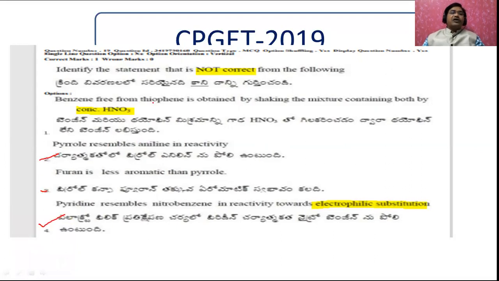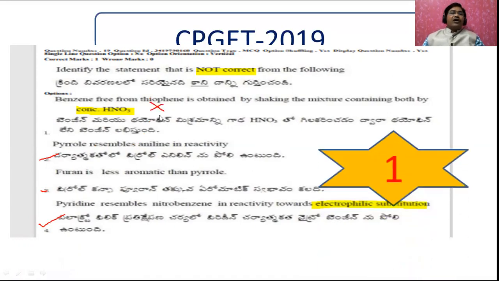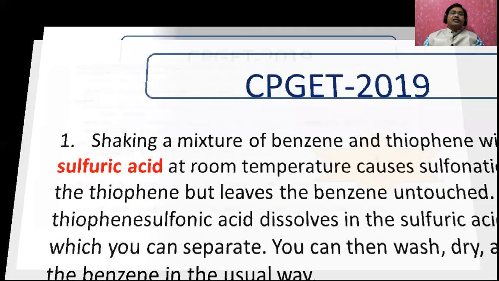I will explain how. Only this statement is the wrong statement. Why? See here. The answer is the first one. This is not the correct statement. What is the reason? Let's see.